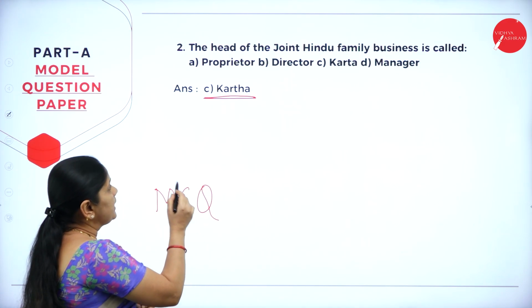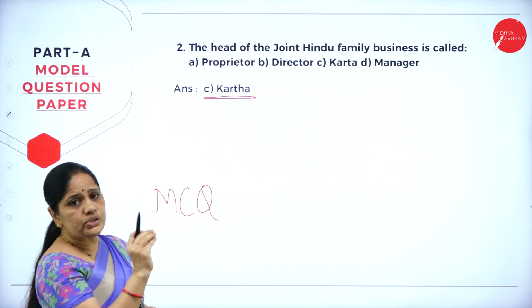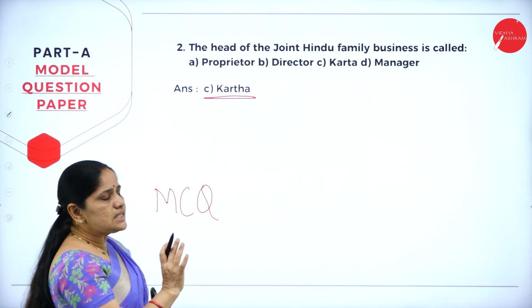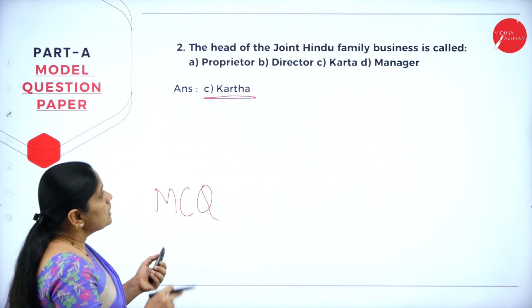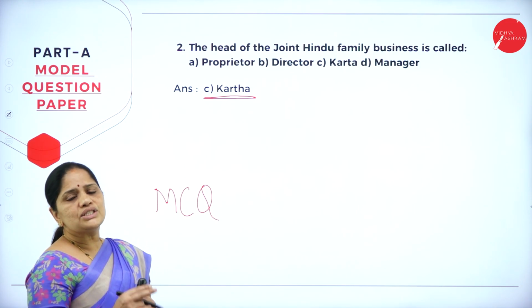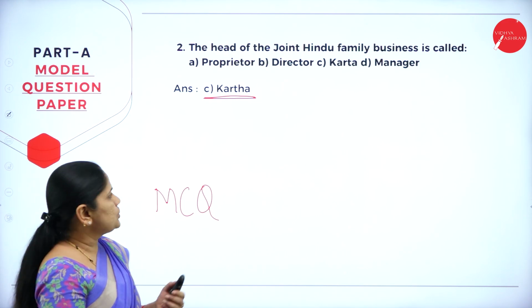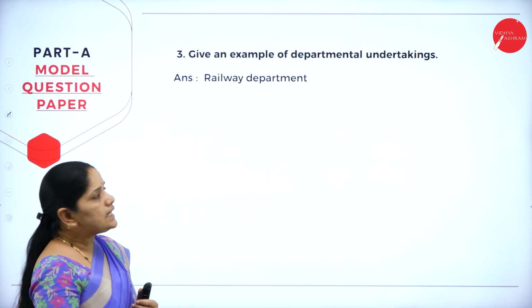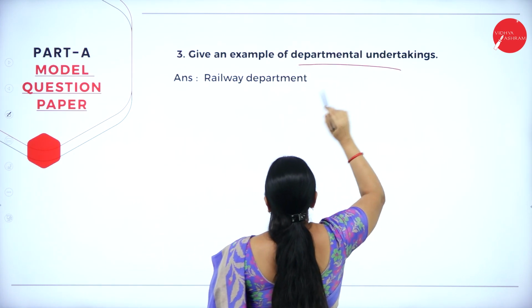Please don't write only C and leave it. Write C and also the correct answer. This is how you will have to answer each of the questions. This is a question relating to the second chapter, the forms of business organization. Now coming to the third question: give an example for departmental undertakings.